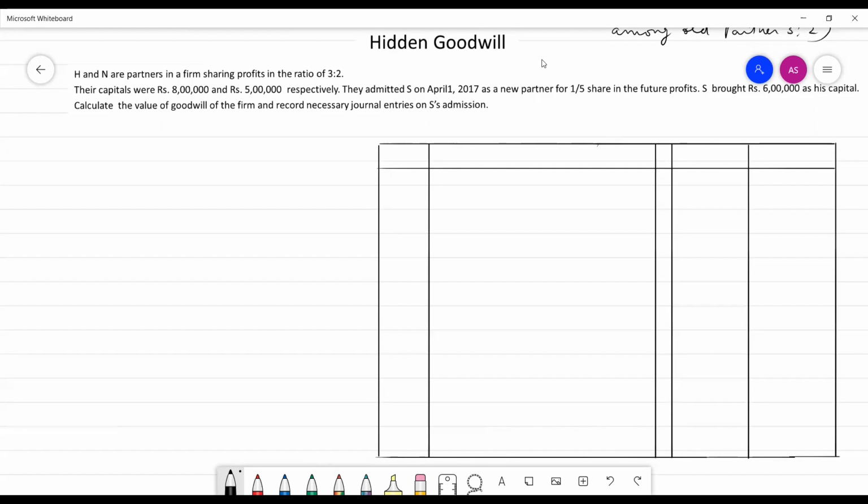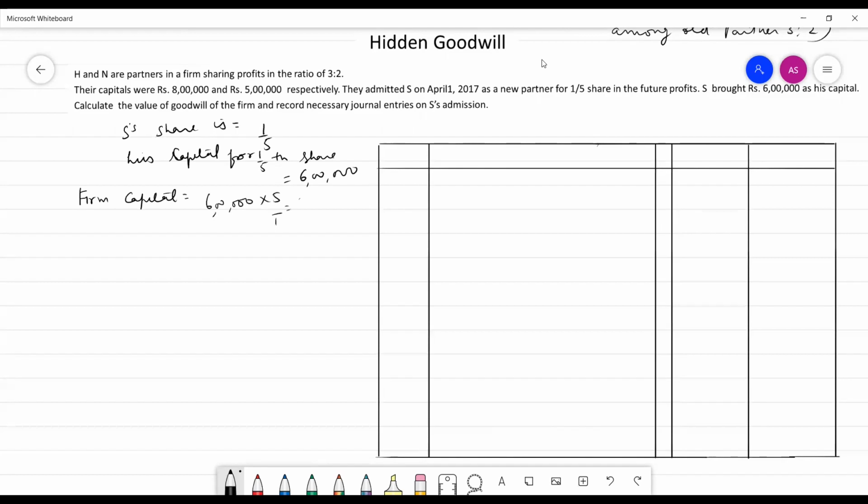First of all, S's share is 1/5. His capital for 1/5 share is 6 lakh. On the basis of his capital, the firm's capital would be 6 lakh into 5 by 1, that is 30 lakh.